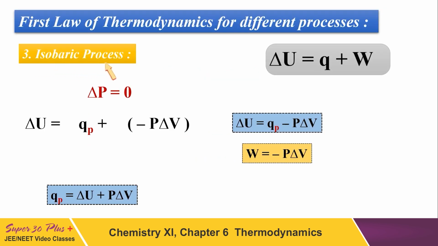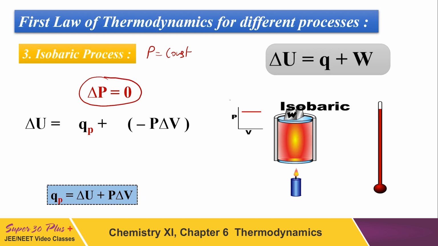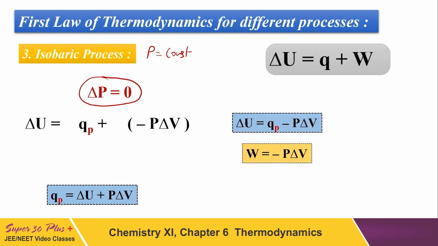What about the isobaric? Students, do you remember what is isobaric? Isobaric processes are those in which pressure remains constant. If pressure is constant, change in pressure will be 0. In this case, the first law expression will look exactly like this: dU equals q plus w, where w is minus P delta V, and q is the heat at constant pressure, qp. This is how we express the first law of thermodynamics for the isobaric process.